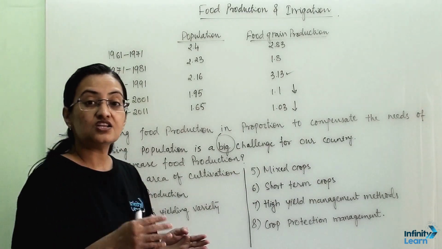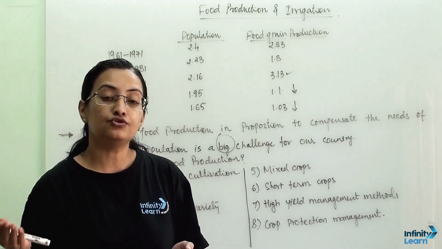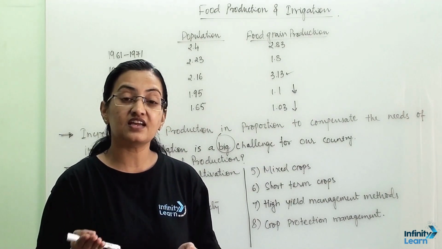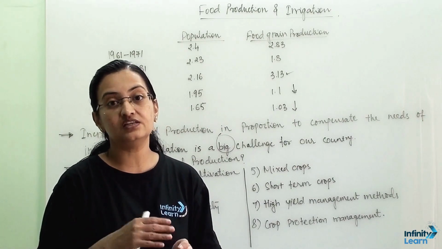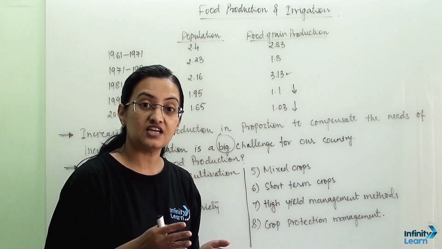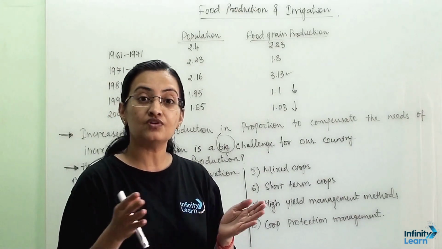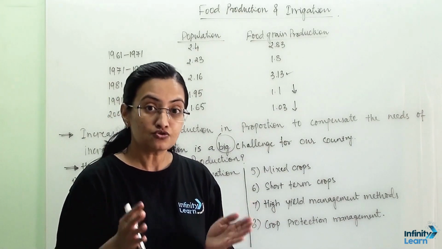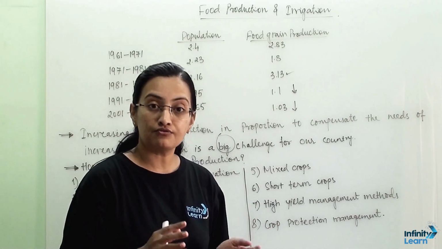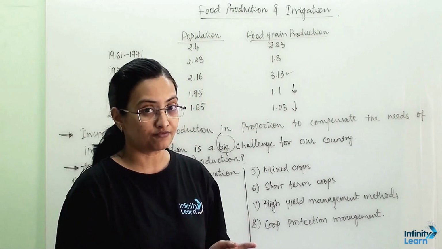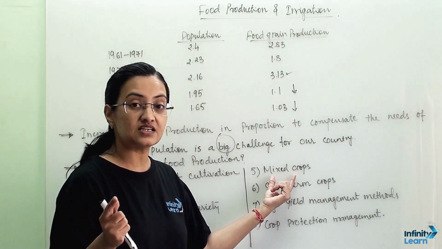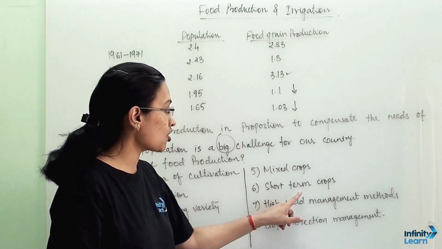Then crop rotation. We know that each and every crop has its own requirement of nutrients. Crop rotation will let the soil get replenished again when we take a crop of wheat and legume seed alternately. Then mixed crop. Mixed crop is a pattern where we take 2-3 cereals simultaneously. In one field we are taking 2 to 3 crops. So if one crop fails, the other crops will give us a proper amount of yield and our entire crop will not fail. So mixed crop is another method by which our food production can increase.